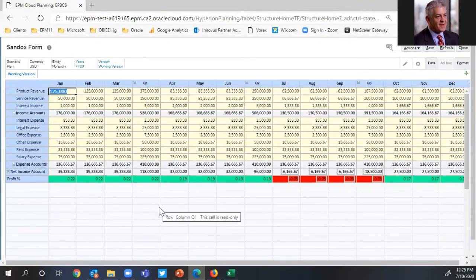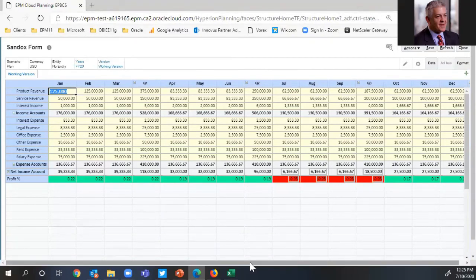And you'll notice that in this form, I have a representation of my net income. Very simple. Net income that just shows income and expenses. I have my revenue broken down between product, service, and interest income. And at the bottom here, I'm calculating my profit percent, which is essentially just taking the net income divided by income.